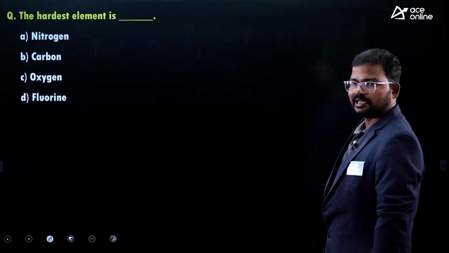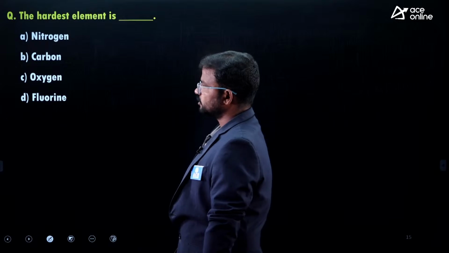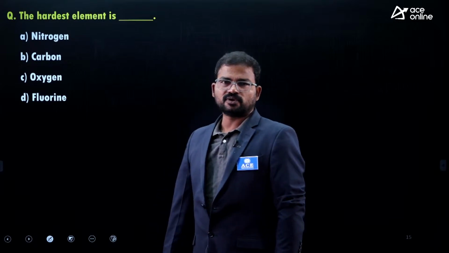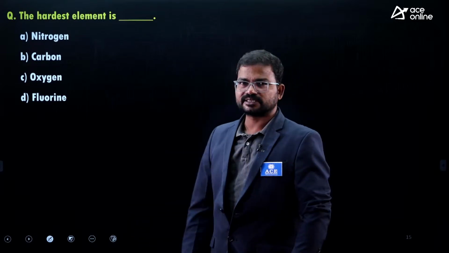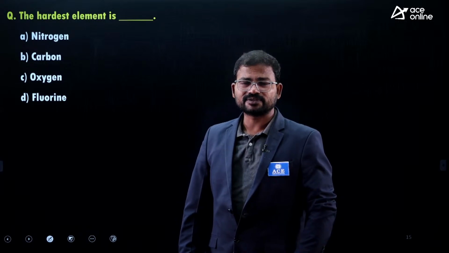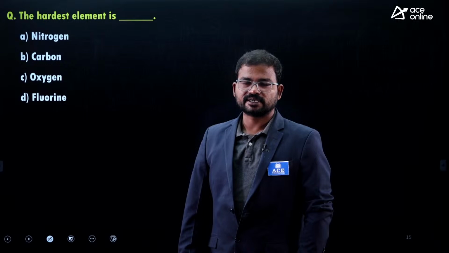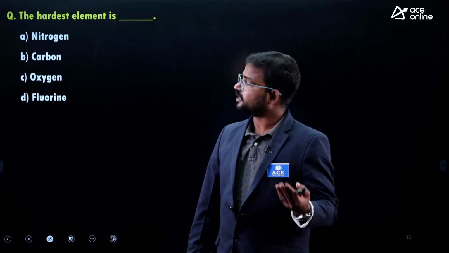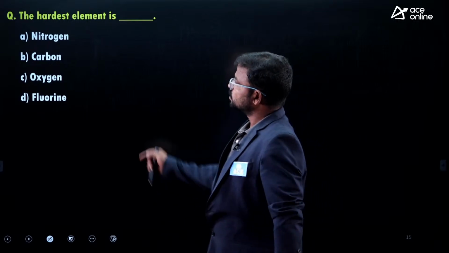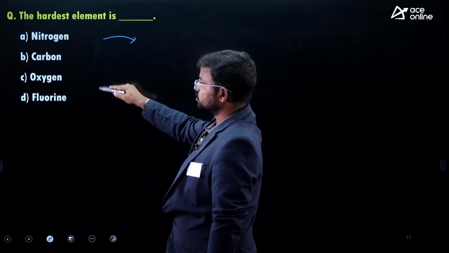So the hardest element is nitrogen, carbon, oxygen, fluorine. Here, if you directly consider these elements, you cannot get the exact answer, right? That's why you have to consider them in the form of allotropes. Then you can easily get the correct corresponding answer, right? So nitrogen, next carbon, oxygen, fluorine.